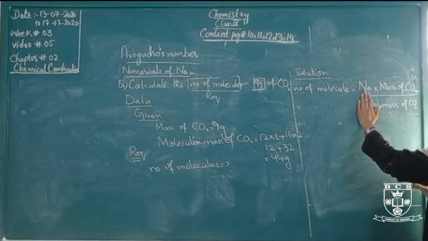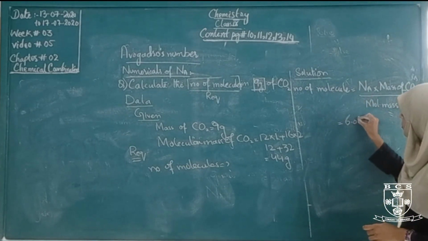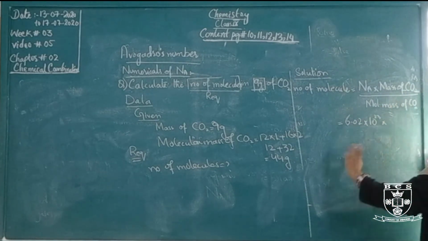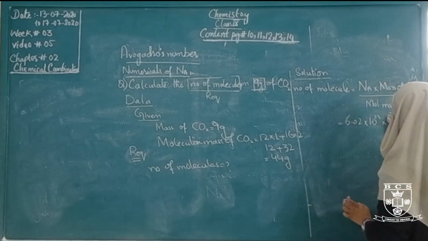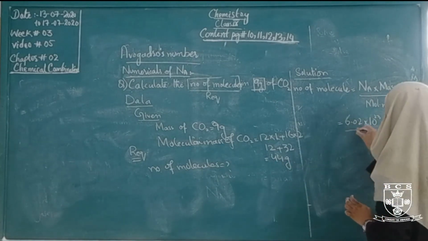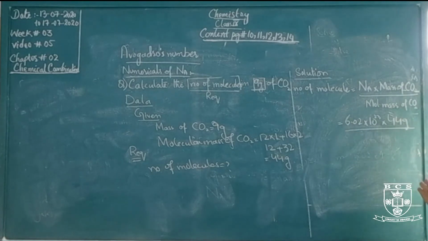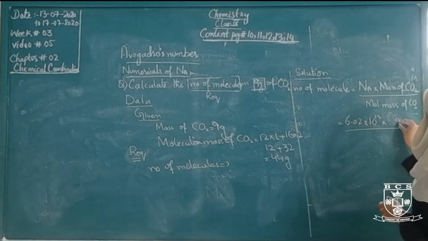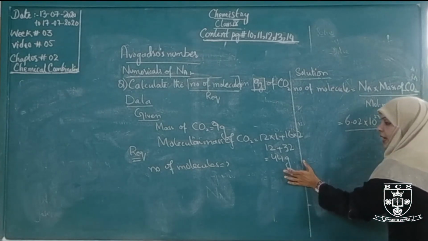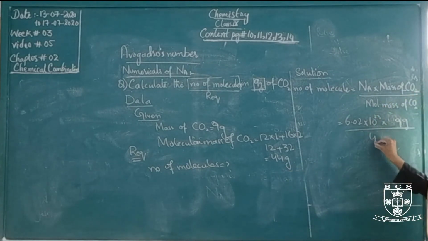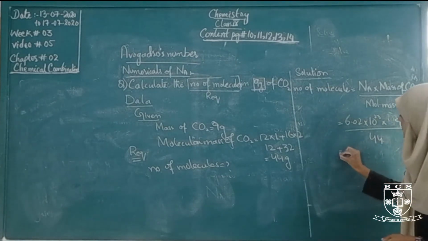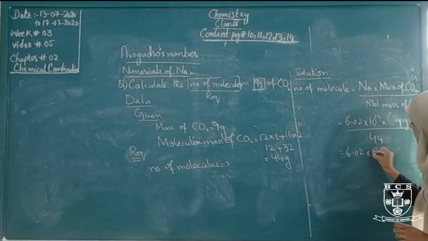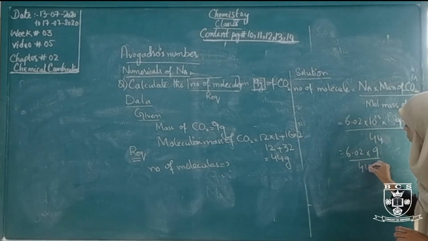The value of Avogadro's number is 6.02 into 10 to the power 23, the mass of carbon dioxide is 9 gram, and the molecular mass of carbon dioxide is 44 gram. Now 6.02 multiplied by 9 and divided by 44. Gram to gram, we will cut it here.